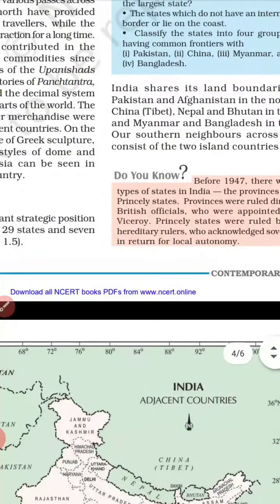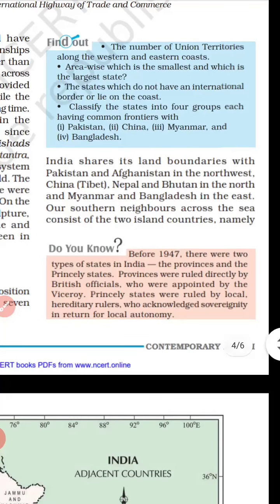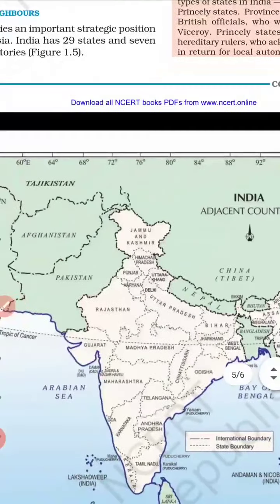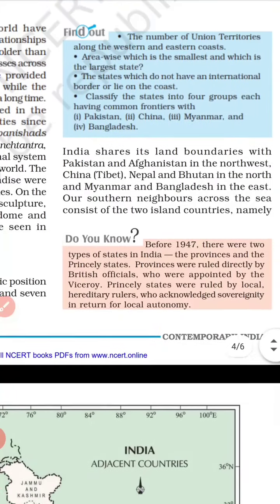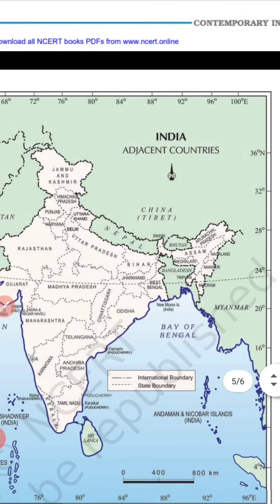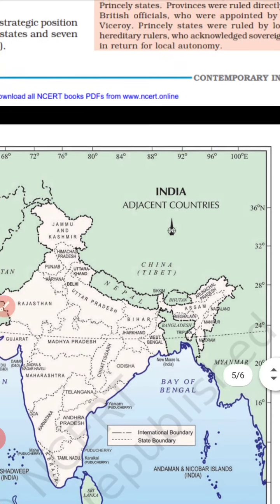And the last question of this page's activity: classify the states into 4 groups, each having common frontiers with one country. First of all, Pakistan. Pakistan's boundary is attached with states like Gujarat, Rajasthan, Punjab and Jammu and Kashmir. If you are talking about China, then Himachal Pradesh, Uttarakhand, Sikkim, Arunachal Pradesh and Jammu and Kashmir have borders attached with China.